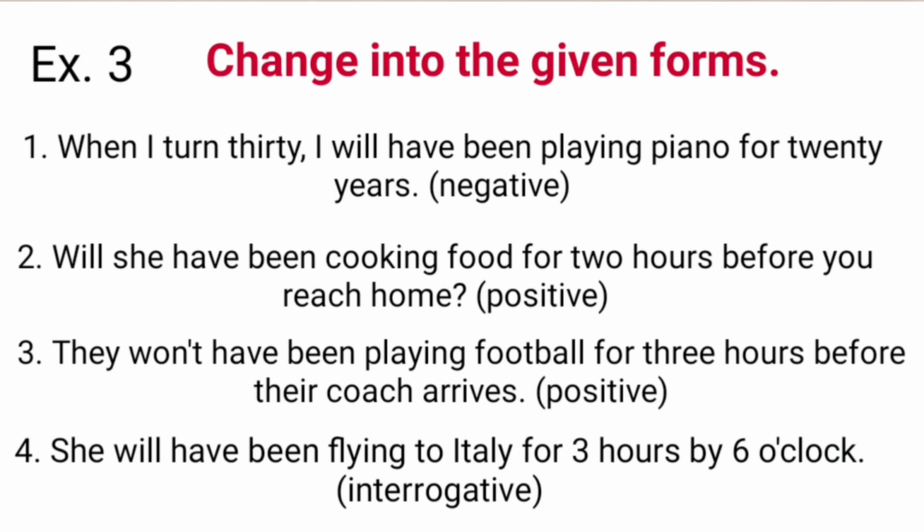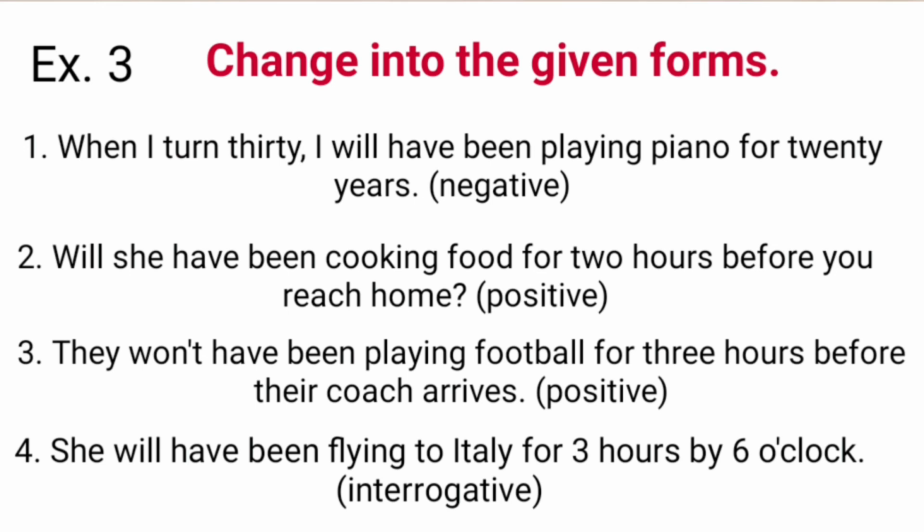Change the forms of the sentences as given in the brackets. Number 1. When I turn 30, I will have been playing piano for 20 years. Change into negative. And for this, we have to add not to the sentence. And the negative form is, when I turn 30, I will not have been playing piano for 20 years.